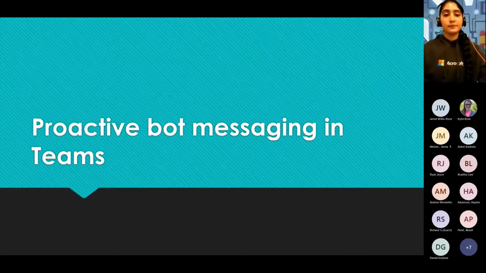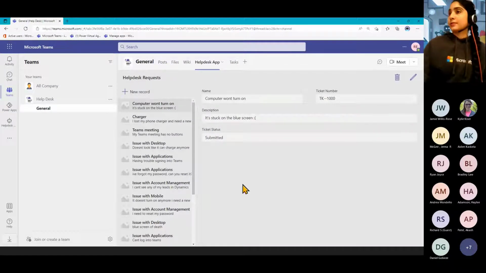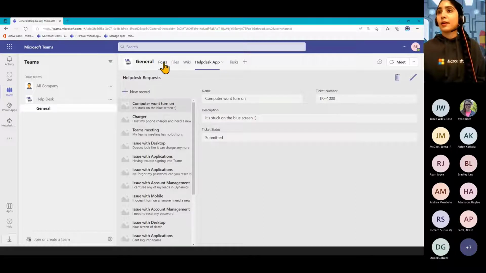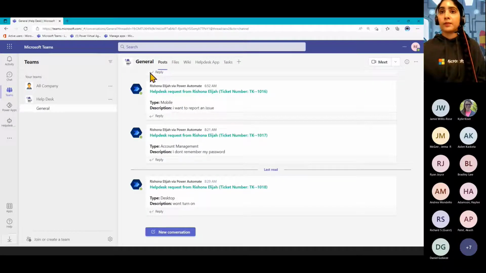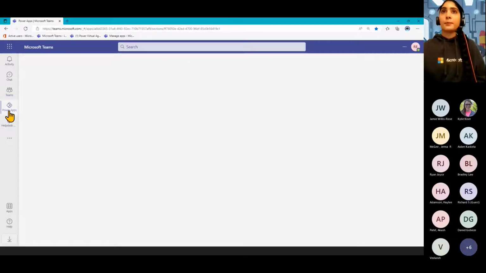So what we've done is over here, I have this app that I've built. I'll actually show you how I've gone and done that for those unfamiliar with it. It's part of that solution that I was building in Power Apps here.